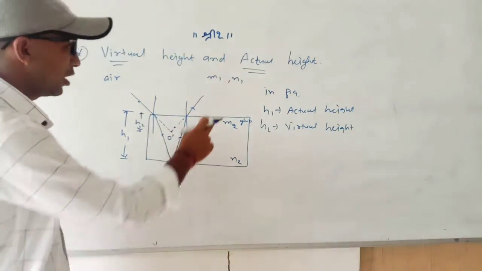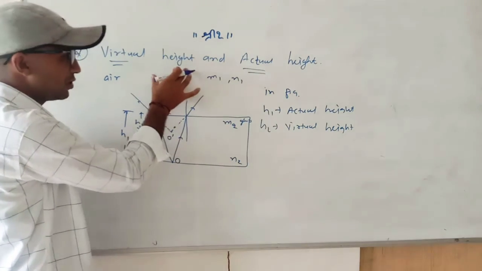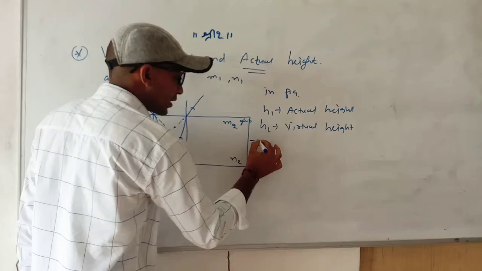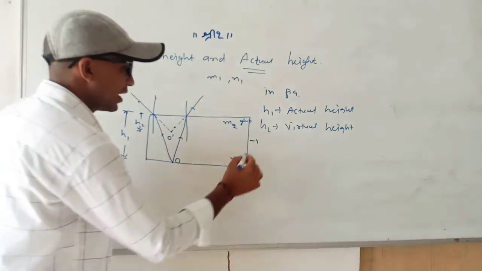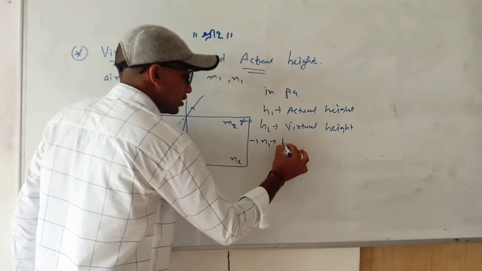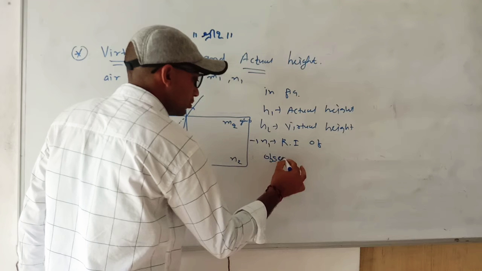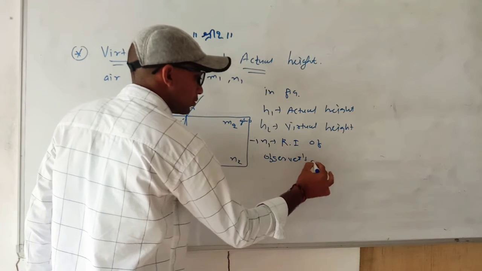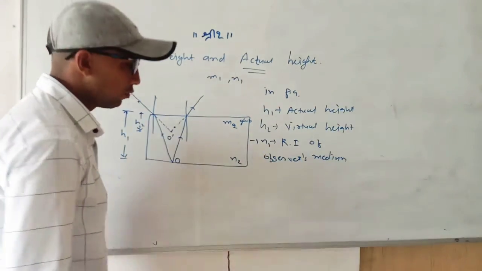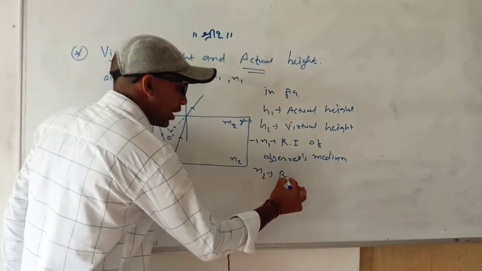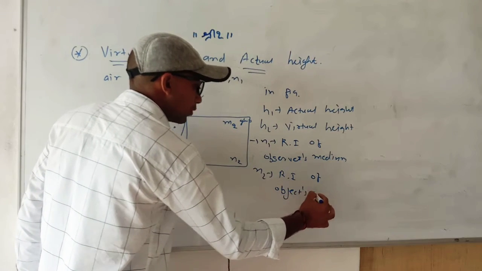Now suppose the refractive index is N1 here and N2 here. The observer is here, so N1 is the refractive index of the observer's medium. This is most important. What is N2? That is the refractive index of the object's medium.